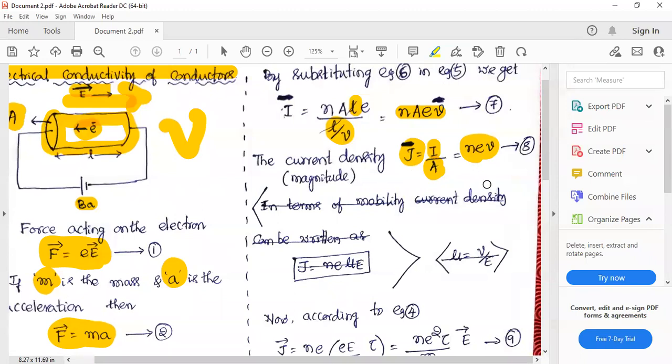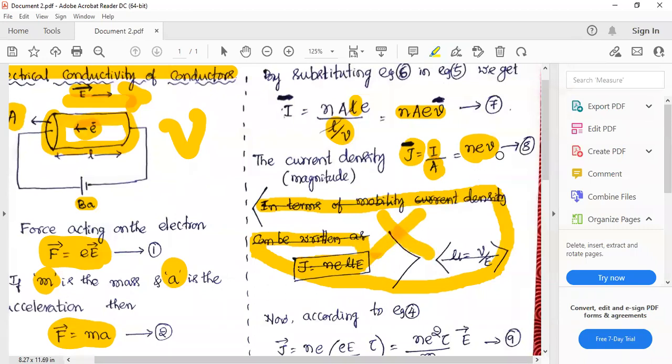Now what are you going to do? This is the question. I actually tried without the textbook and I have made a mistake here. Look at here, I myself made a mistake. I tried to write this thing, and that will not lead me towards the conductivity expression for conductors. Therefore, I realized I have done something wrong, and I have removed this. Now you guess what I am going to do now. I have obtained current density as nev.